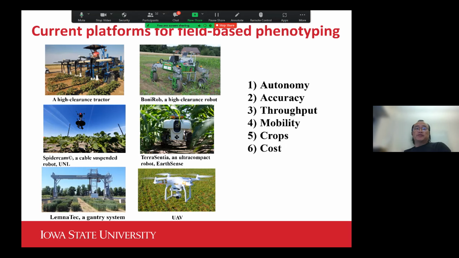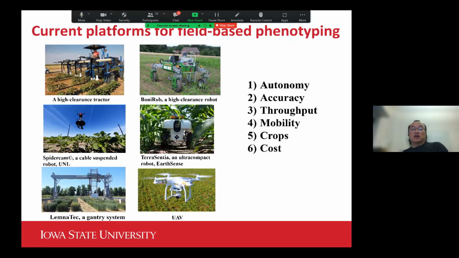So when we talk about field-based phenotyping, there's an array of criteria that we really consider when we start to work as an engineer on a robotic system for phenotyping in the field. And as a customer or a user, when you come to embrace or consider adapting a technology, those are the things you also need to consider.